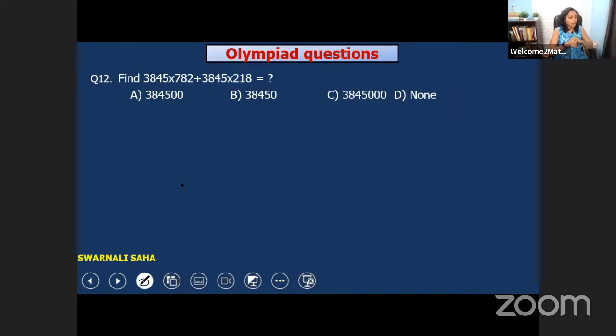So try to solve this first, then I will show you the answer. 3845 into 782 plus 3845 into 218. Okay. So, a simplification type question. Can you solve this? This is the last question. Try to solve this first, then I will show you the answer.